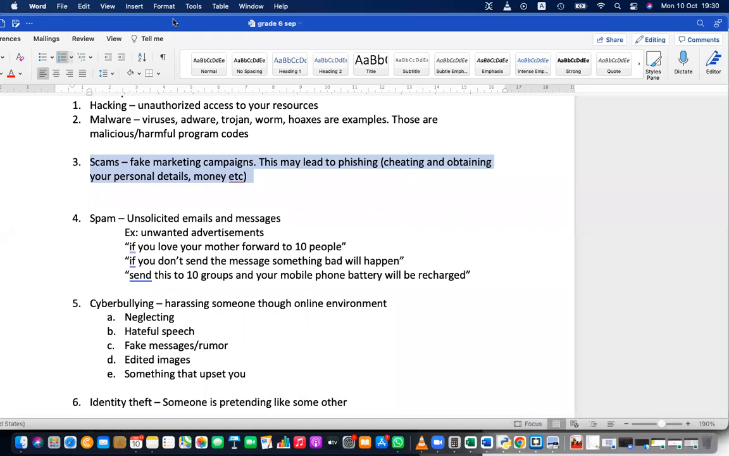And sometimes these are aggressive warnings. If you are not sharing this to 10 people, you will die. So you are really afraid, so you are going to share. And sometimes like this, if you love your father, share this to 3 groups. Then you are sharing because you love your father or mother. But these are spams. Spams means unwanted, unsolicited, unintended, unwelcome messages. So these are called spams.